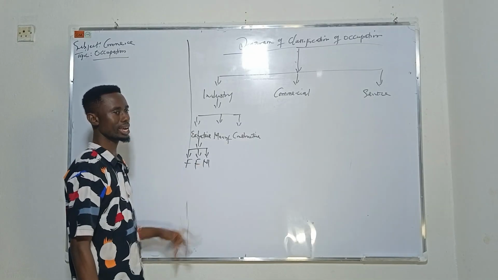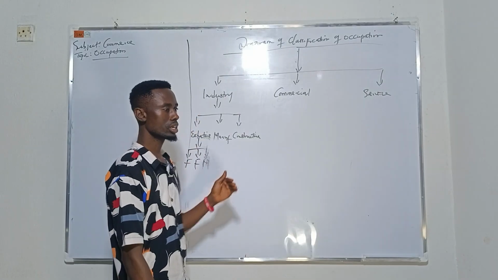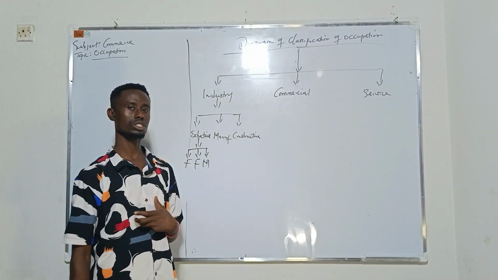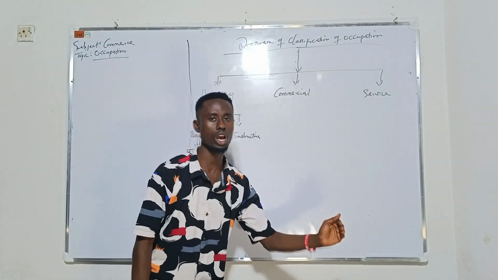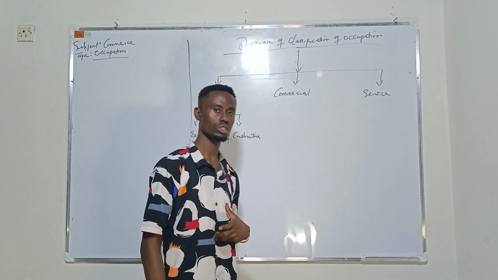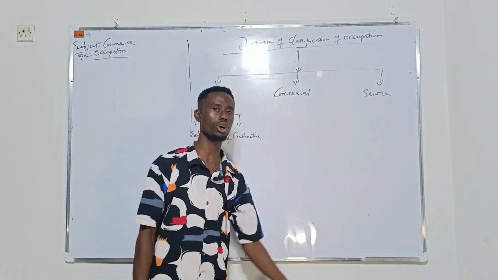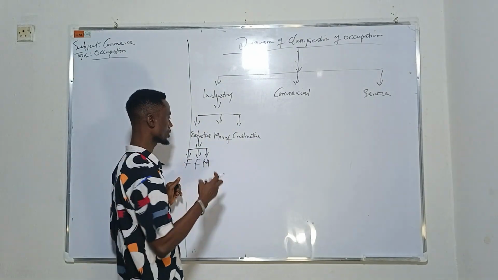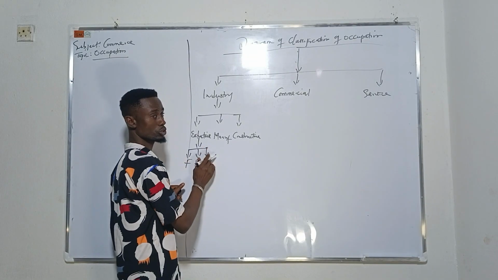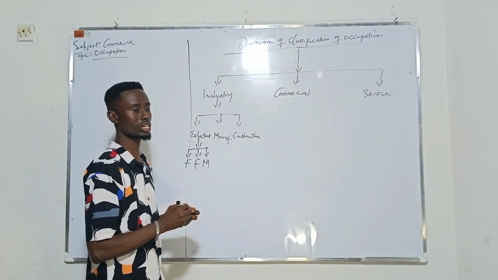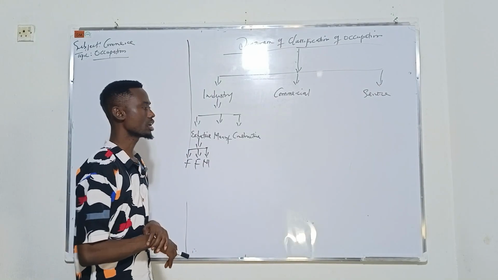You have what we call mining. You mine crude oil. So fishing, they extract fish. The farmers extract crops. Then we have the mining company, they extract crude oil. That's called mining. Then we have the plumber. What they do is carry out pipes and everything. This is also under the extractive industry.